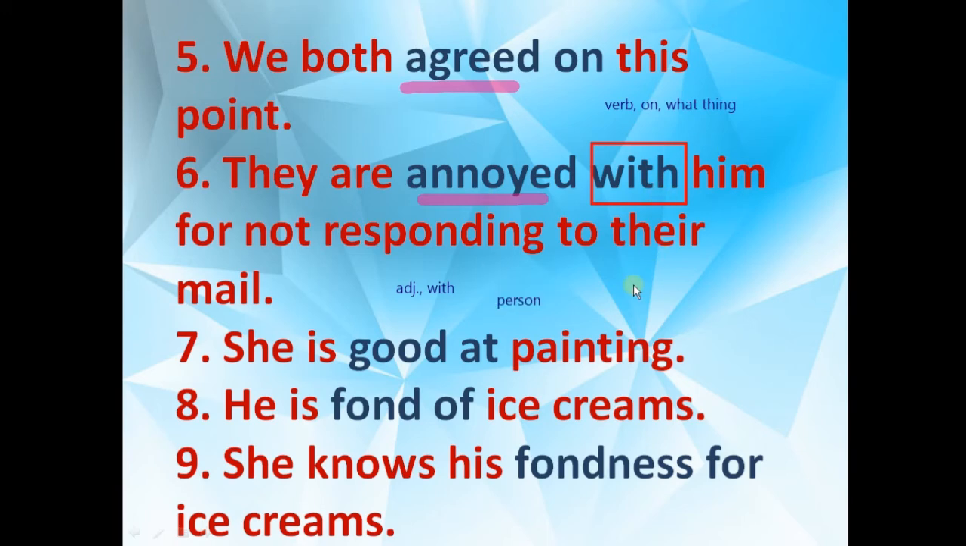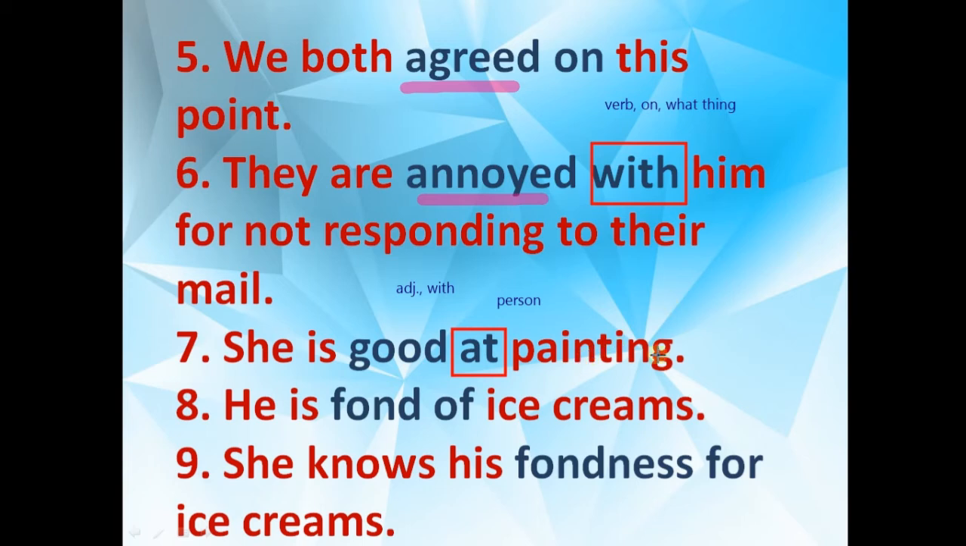So they are annoyed with him for not responding to their mail. Okay, annoyed to, you cannot do; annoyed at, you cannot do; you have to use annoyed with him. Fine. She is good at painting. So whenever you have any particular hobby, for that you have to use at. Okay, so she is good at painting.